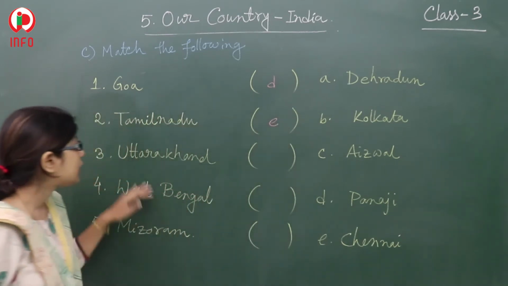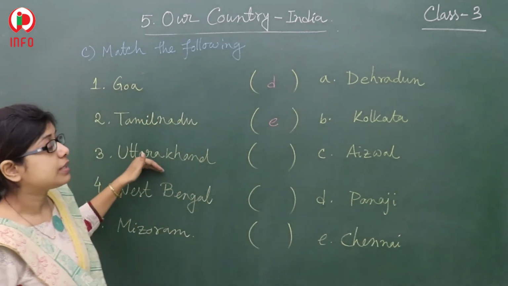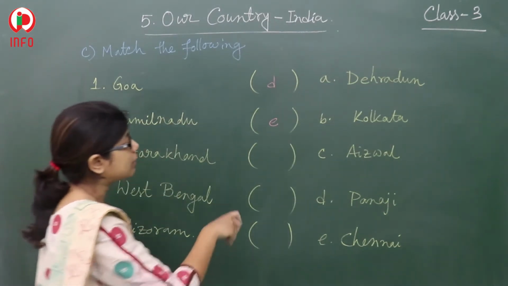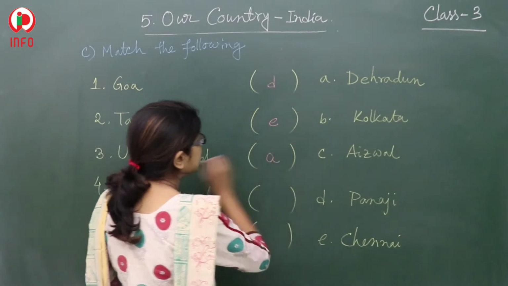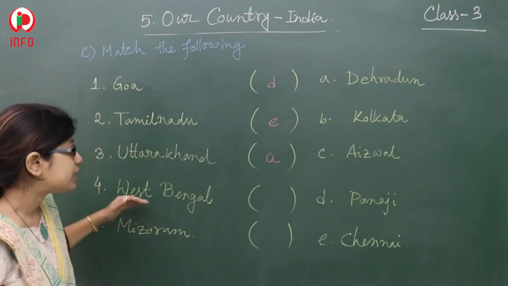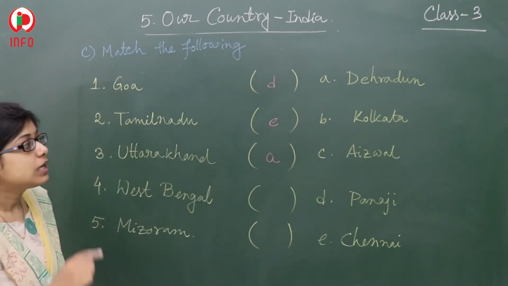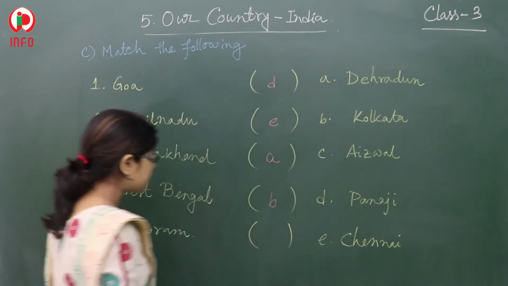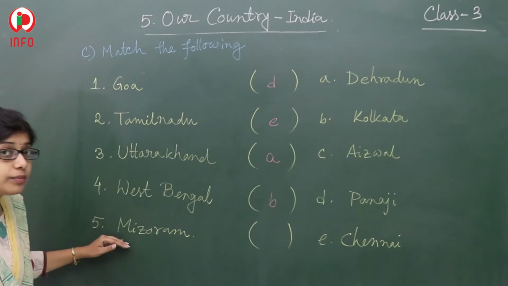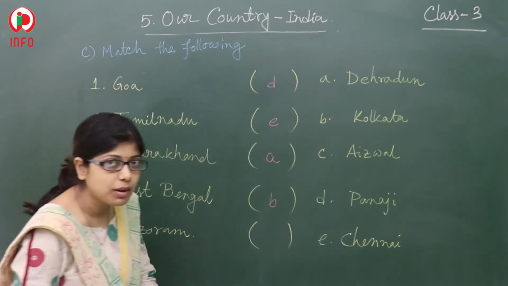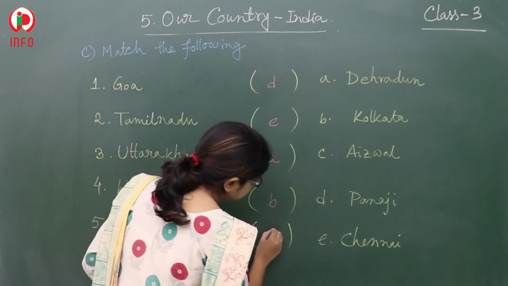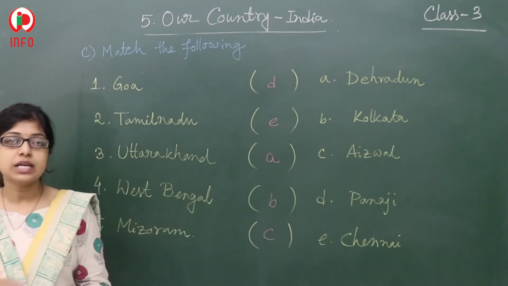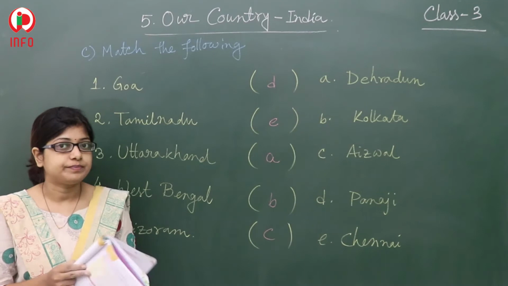Next, what about Uttarakhand? Its capital's name is Dehradun. So here you have to write A. Next, what about West Bengal? That one is Kolkata. So here you have to write B. And what about Mizoram? Only one is remaining, so that one should be C. Is it clear? So in this way we have completed this one also.